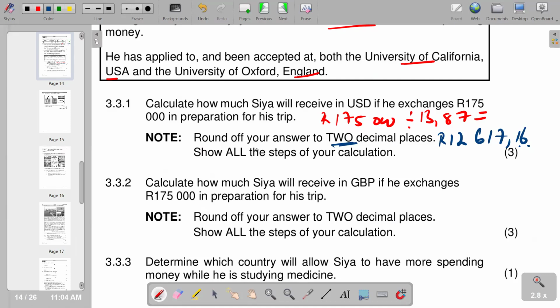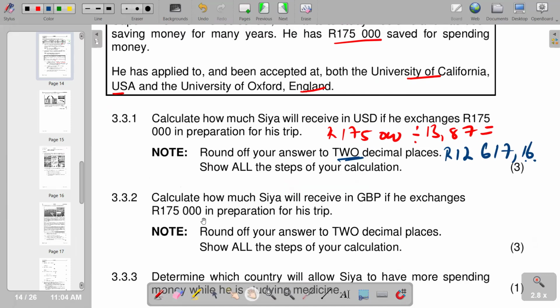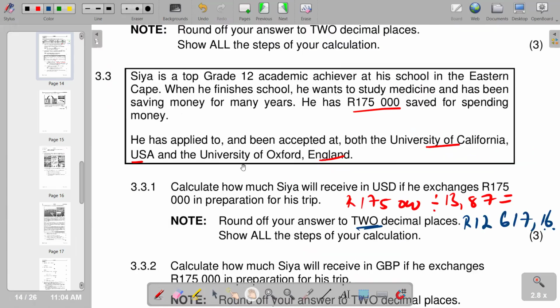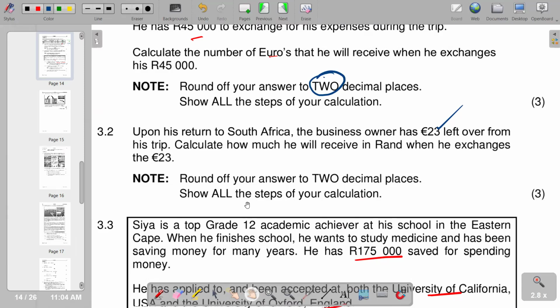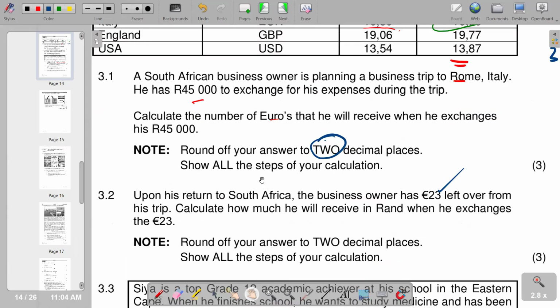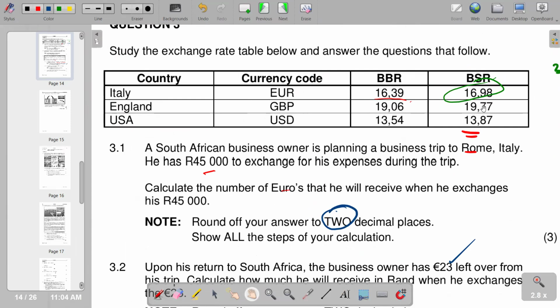3.3.2, calculate how much Sia will receive in GBP if he exchanges 175,000 in preparation for his trip. Round off your answer to 2 decimal places. So in terms of GBP, which is the Great Britain pound, you're supposed to also check the selling rate of the bank, and then we divide into 175,000. So we go back there and see what the selling rate for the GBP is, which is 19.77. So we divide by 19.77.